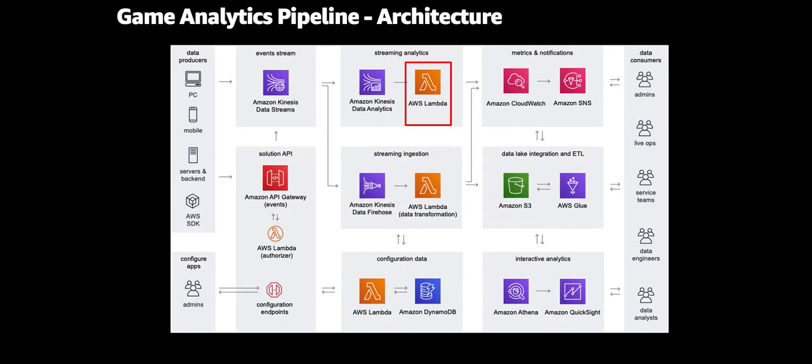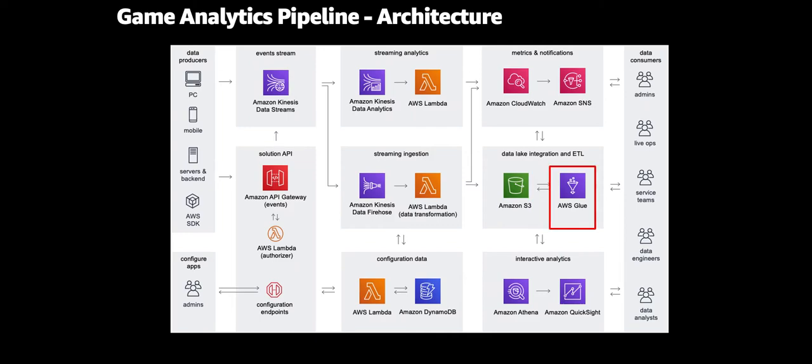The solution uses Amazon Simple Storage Service, or Amazon S3, to provide scalable and cost-effective storage for raw and processed data sets. The Amazon S3 buckets are configured with object lifecycle management policies, including Amazon S3 Intelligent-Tiering, which provides cost savings for data sets with unknown or changing access patterns, such as data lakes.